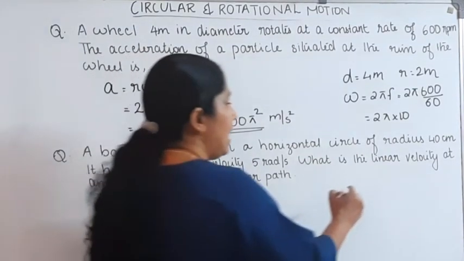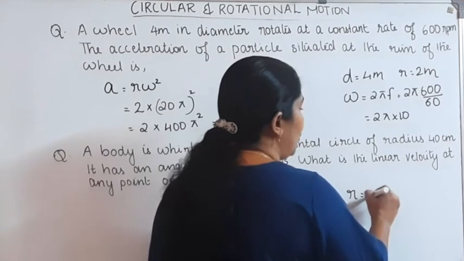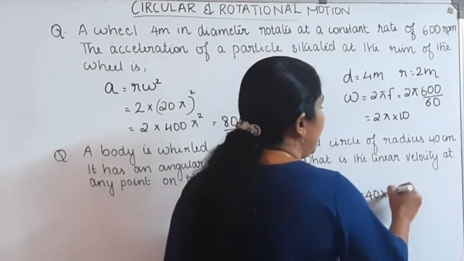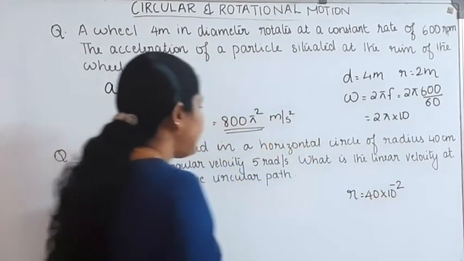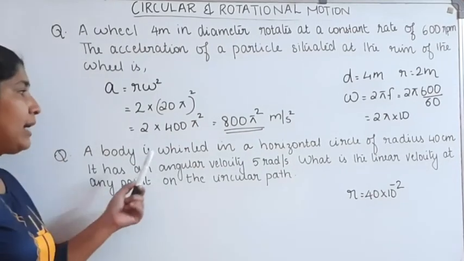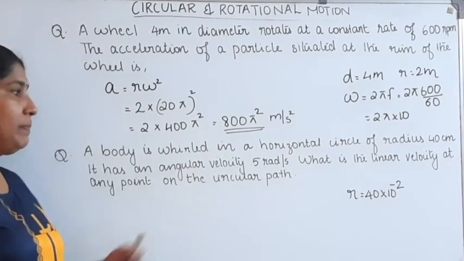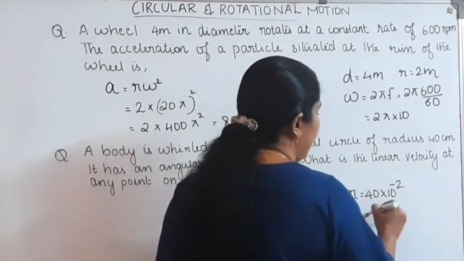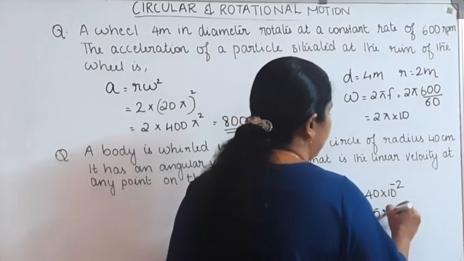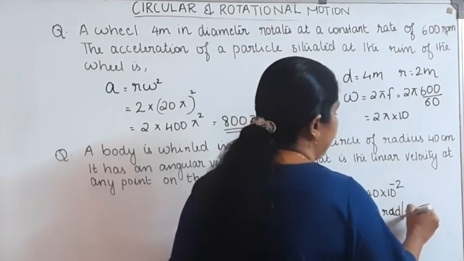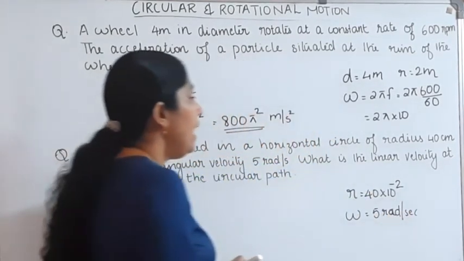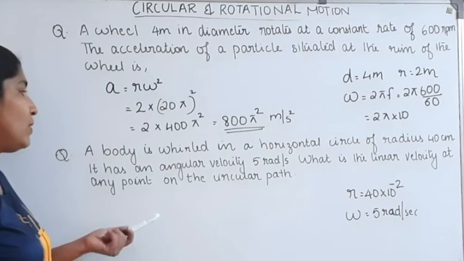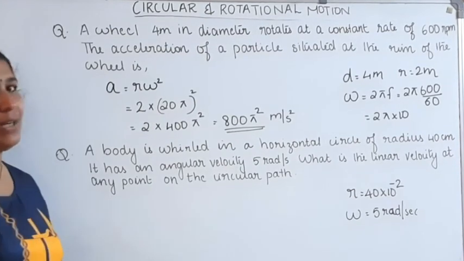And the next one is: a body is whirled in a horizontal circle of radius 40 centimeter. Radius r is given. Radius r is equal to 40 centimeter, that is 40 into 10 raised to minus 2. It has an angular velocity of 5 radian per second. Angular velocity omega is given. Omega is equal to 5 radian per second.